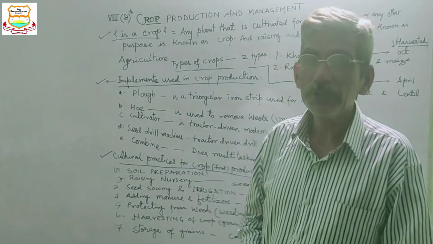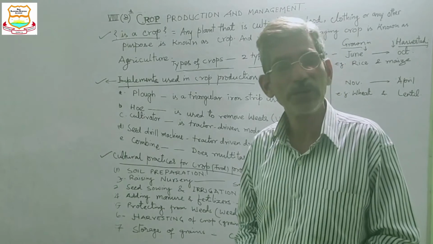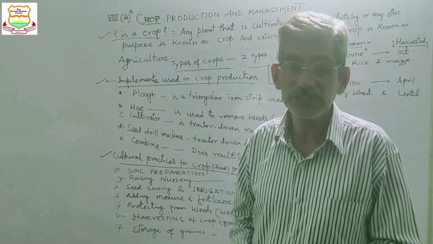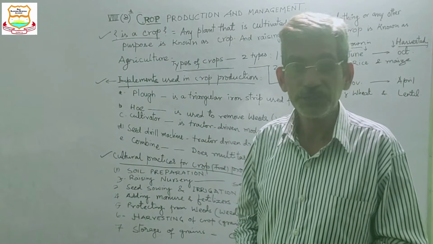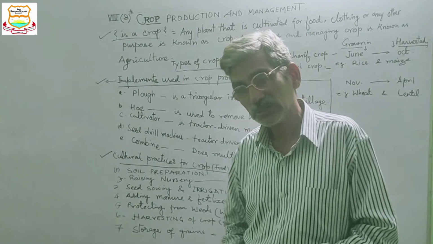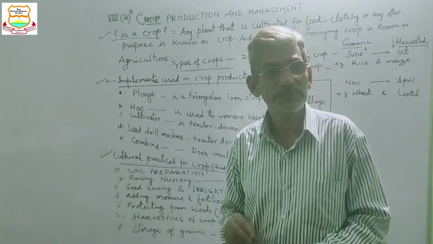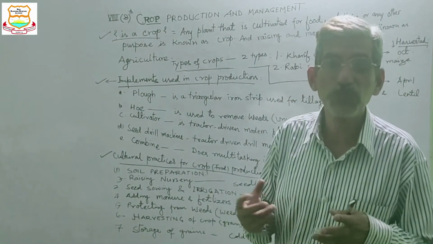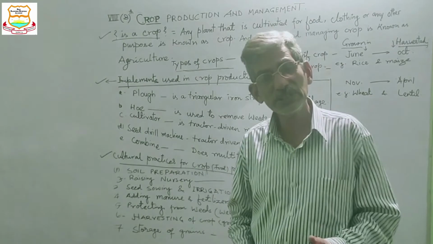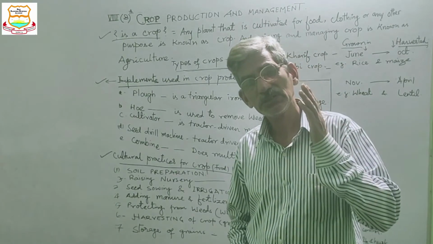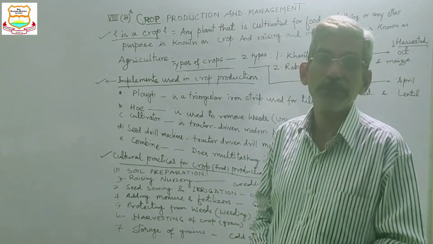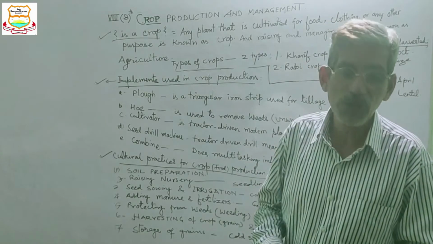See, over irrigation is harmful for soil because it causes water logging. Water logging means plants cannot absorb the water from the soil. The roots of plants feel suffocation. So over irrigation is not desirable. It should be avoided.